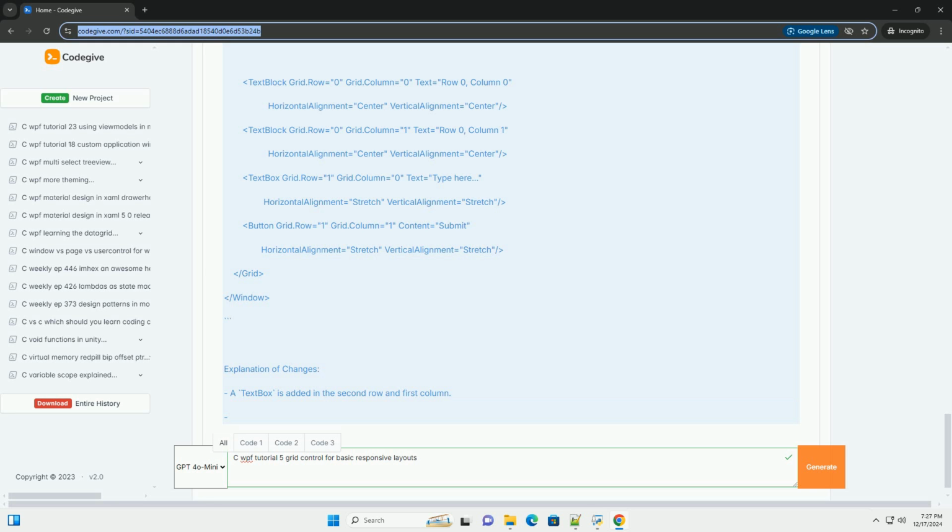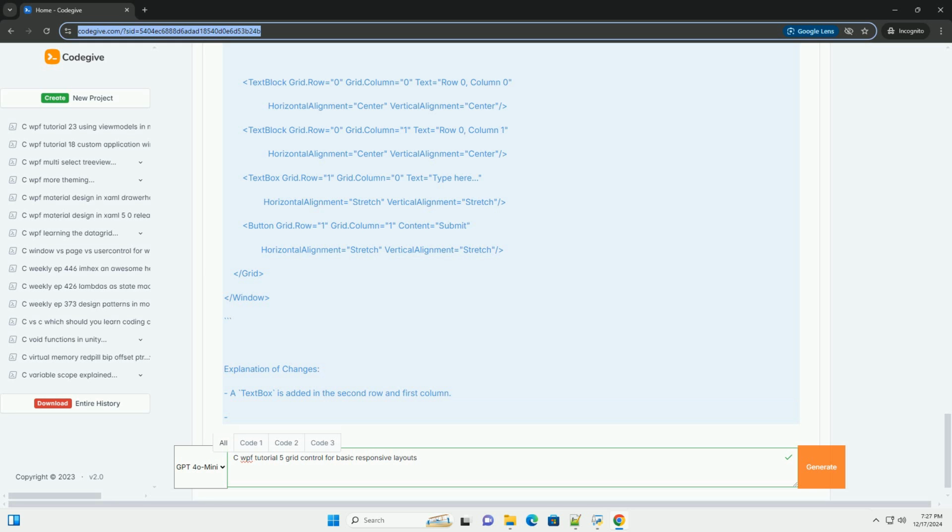TextBlock Grid.Row 0, Grid.Column 1, Text row 0, column 1, centered. TextBox Grid.Row 1, Grid.Column 0, Text equals type here, HorizontalAlignment Stretch, VerticalAlignment Stretch. Button Grid.Row 1, Grid.Column 1, Content equals Submit, HorizontalAlignment Stretch, VerticalAlignment Stretch. Closing Grid, closing Window.